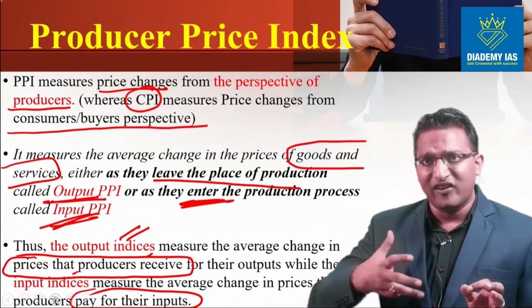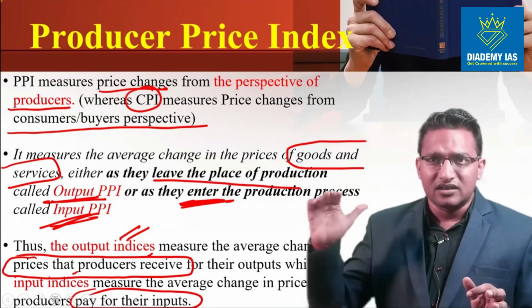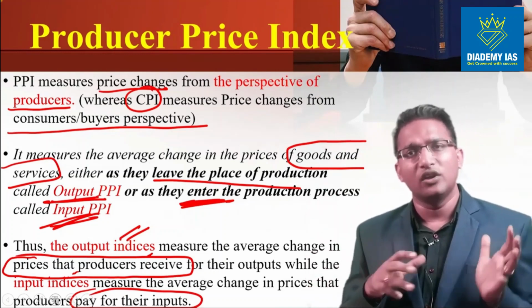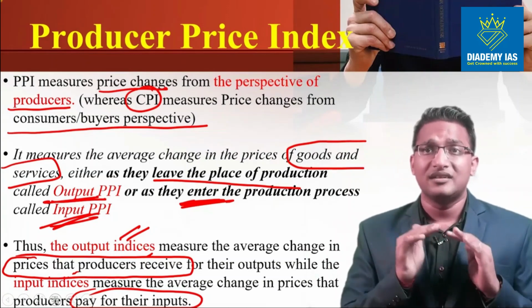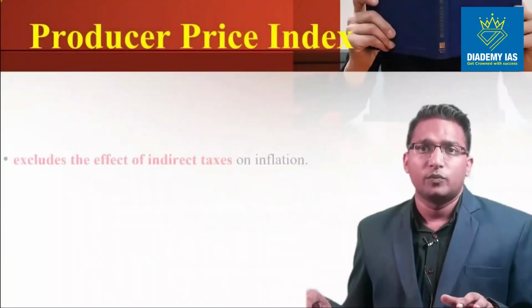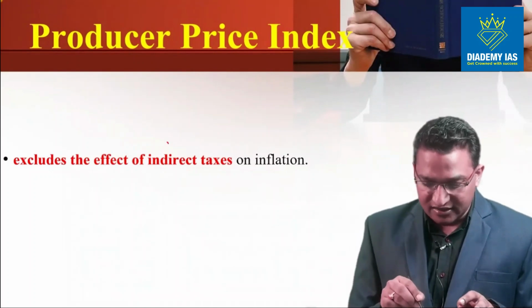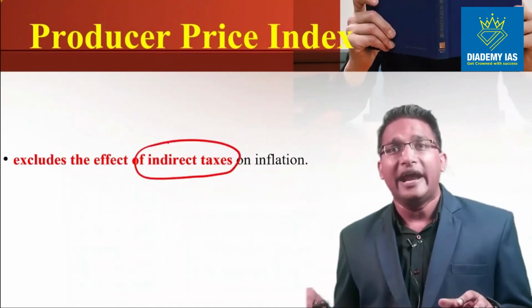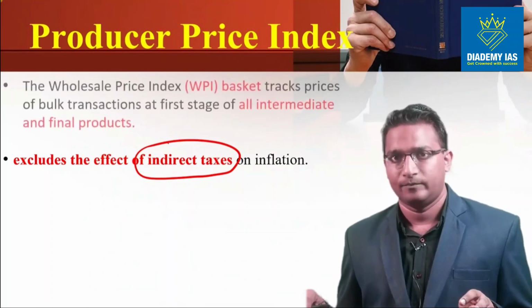And when the final steel is produced and sold, that steel will also be considered. Similarly for the service sector also. So WPI is taken only for goods, but PPI is also taken for the service sector. PPI excludes the effect of indirect taxes. This is very crucial, because indirect taxes are not included in the production cost.